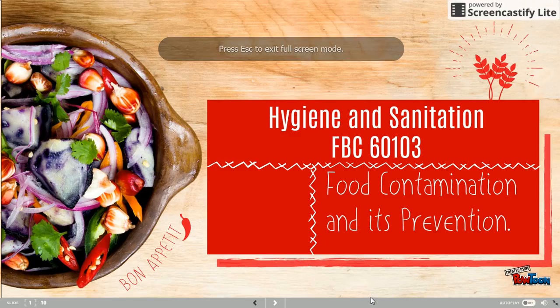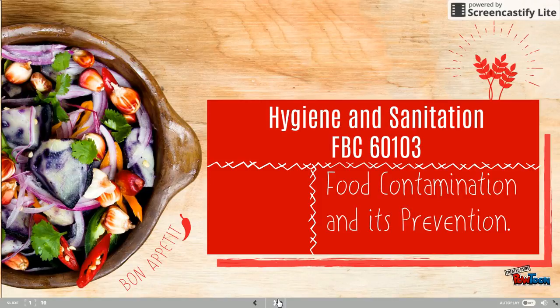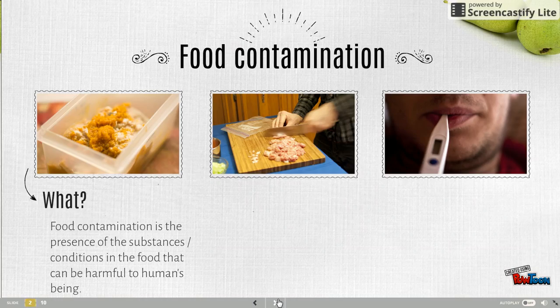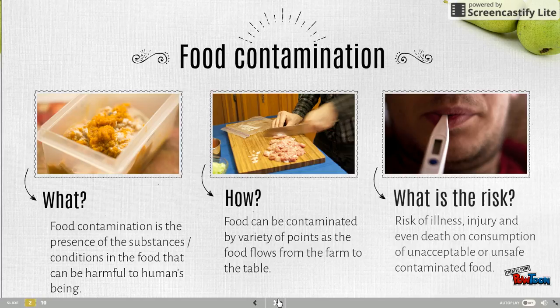Food contamination and its prevention. So, what is food contamination? Food contamination is the presence of a substance or condition in food that can be harmful to human beings. How can it be contaminated? It's by a variety of points as the food flows from the farm to the table. The risk of food contamination is illness, injury, and even death on consumption of unacceptable or unsafe contaminated food.